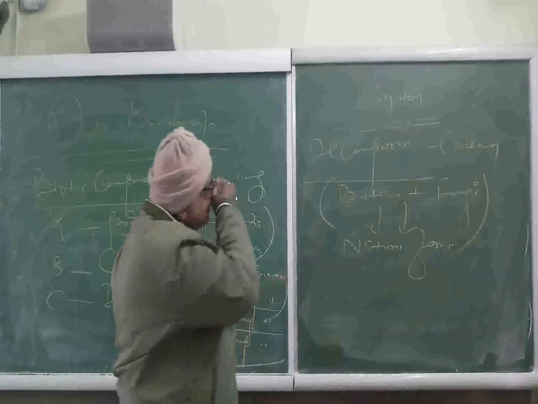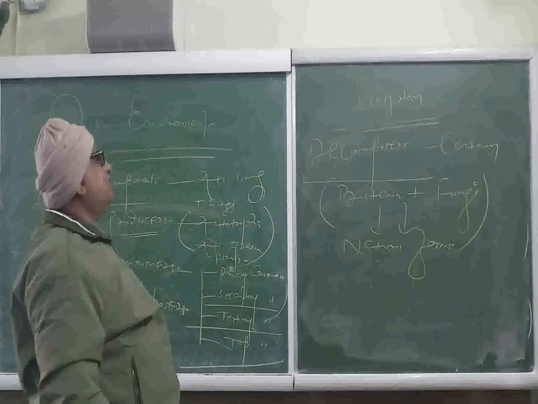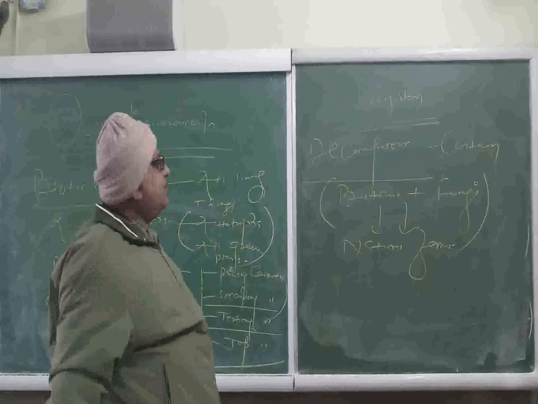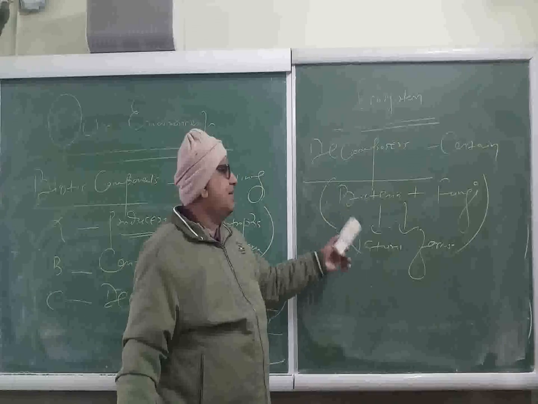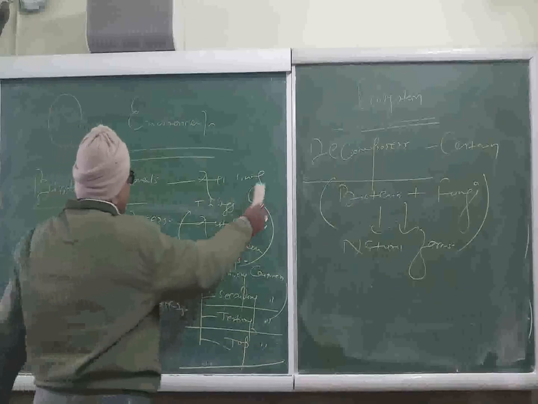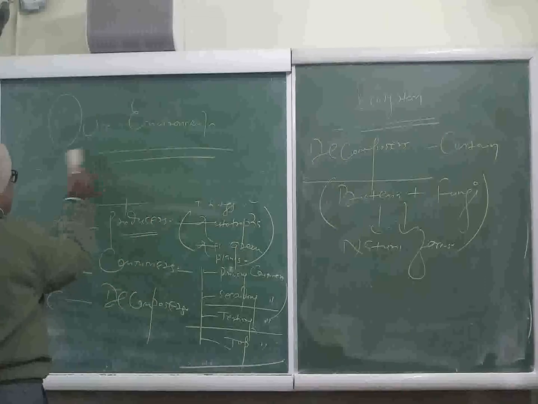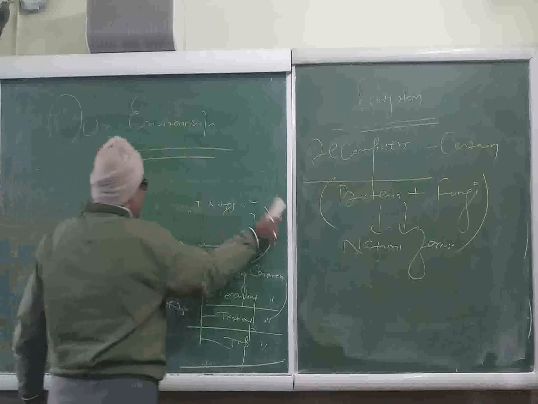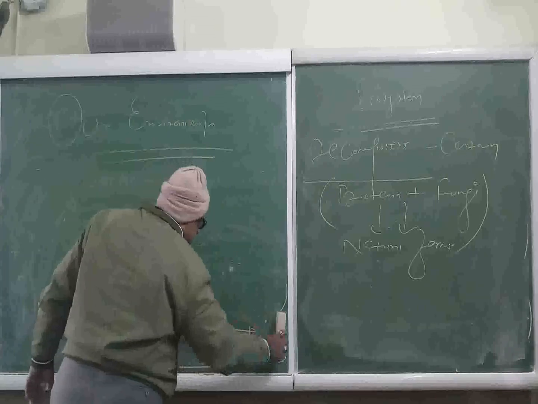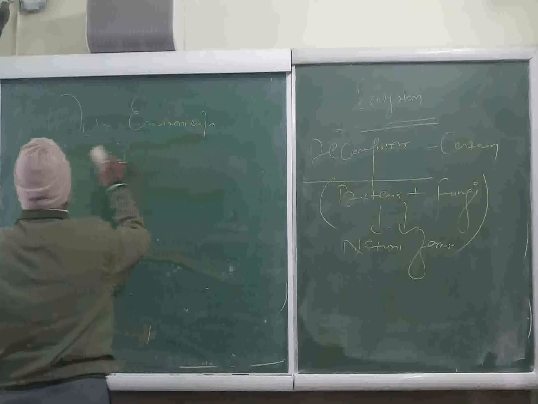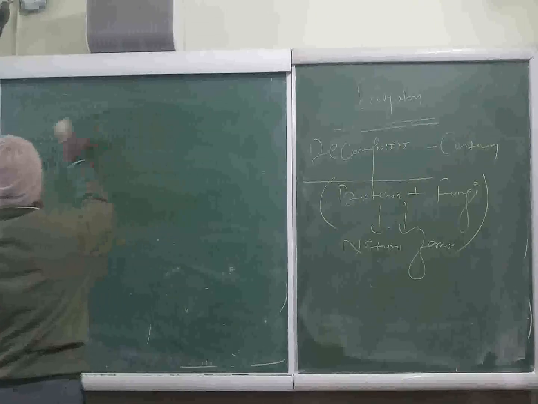In this way, we have seen that these decomposers play a key role in the recycling of materials from environments to organisms and organisms to environments. In every ecosystem, there is a recycling of materials from environments to organisms and organisms to environments. It can be represented by the following graphic representation like this. Suppose this is sun.